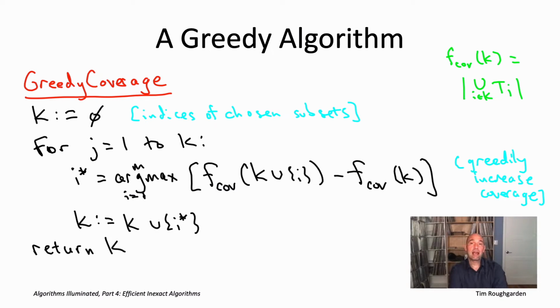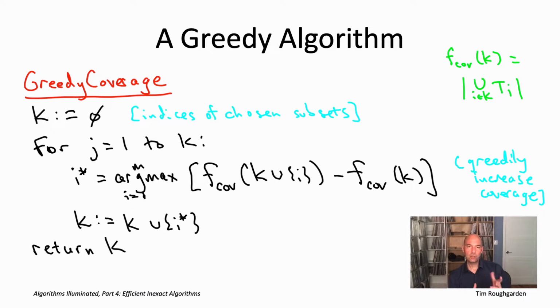So the pseudocode of the algorithm is quite simple. There's just going to be a simple for loop with K iterations, one for each of the subsets we need to pick. We initialize a set capital K. These are the indices of our chosen sets. Initially, it's empty. In each of the K iterations, we pick one subset. Which subset do we choose? We just greedily increase coverage. So in the jth iteration, we pick the subset that maximizes the number of newly covered elements, meaning elements not already covered by the first j-1 subsets that we've chosen.